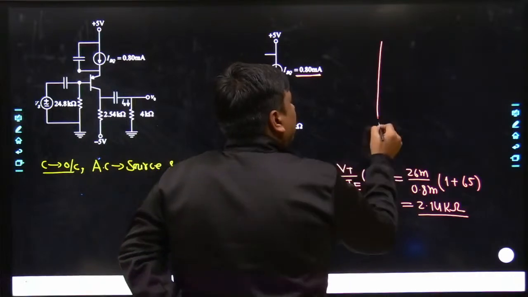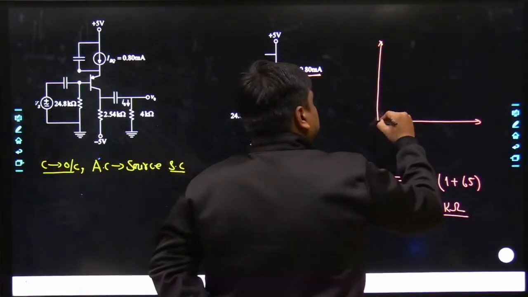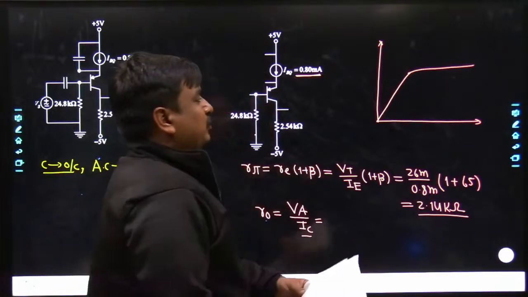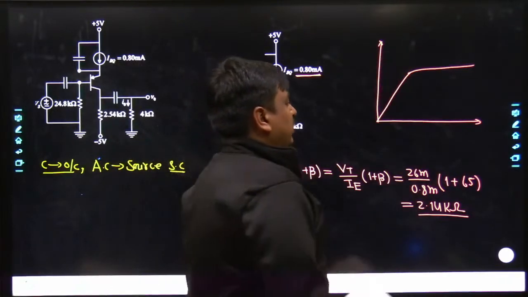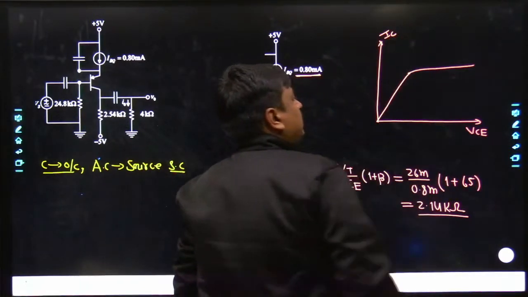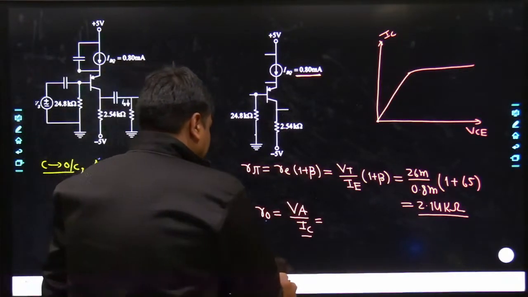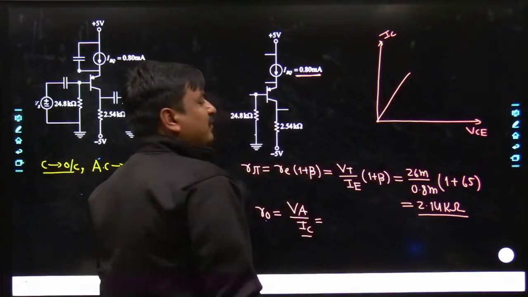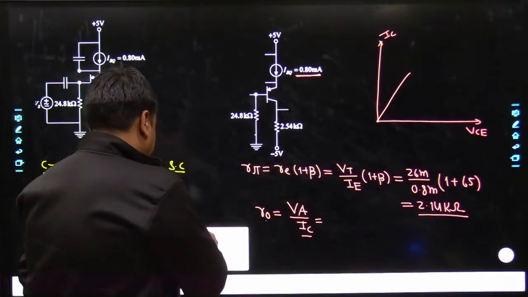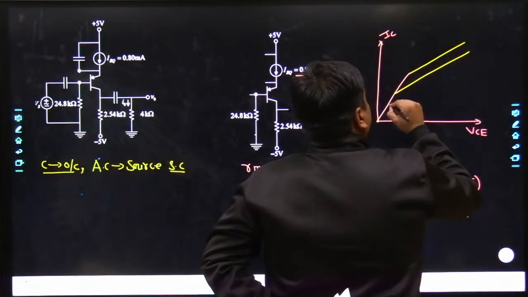My dear friends, when the BJT is in the active region, earlier it was in saturation, now it is in the active region. Theoretically speaking, once it goes into the active region, IC becomes independent of VCE. That is the theoretical situation, but practically it does not happen. There used to be a little bit of dependency of IC on VCE, and because of that the curves used to be slightly tapered.